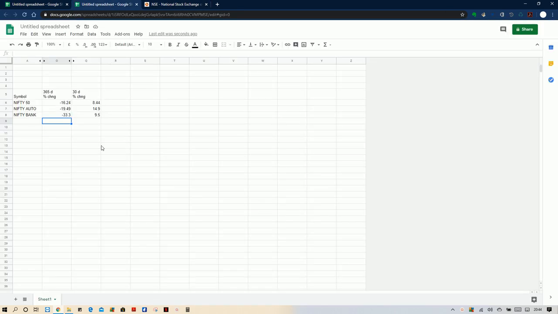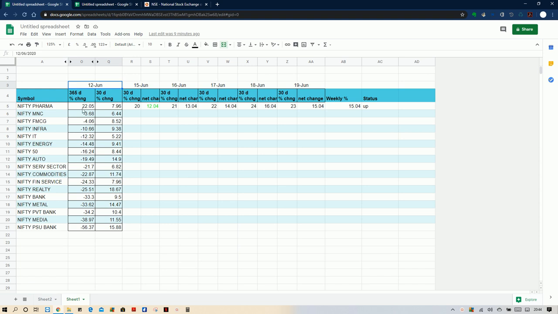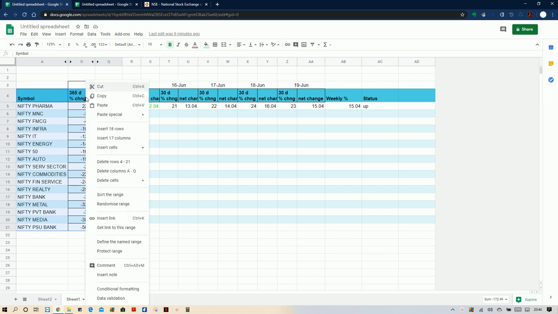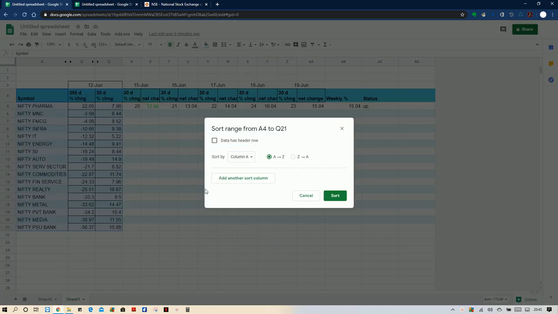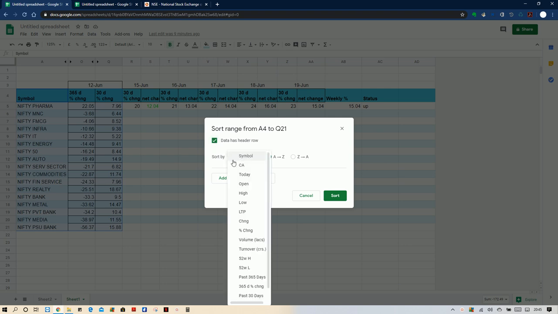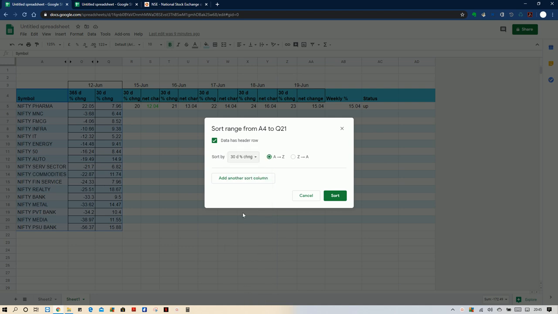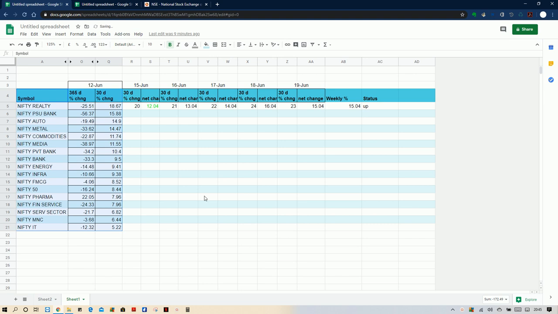Now what you have to do is sort this out. Sort this out means you put all the data in and sort the range. It has a header here. You go to the 30 days change, and it should be in decreasing order, so the highest will be at the top and the lowest will be at the bottom. So this is for the 30-day change.